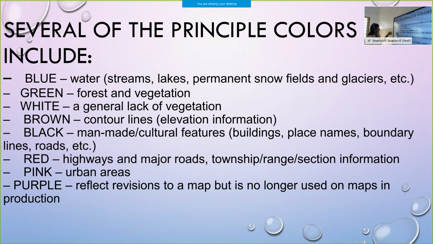Okay. These are the various colors which represent various things. Blue color for water, green color for forest and vegetation, white color for lack of vegetation, brown color for lands and mountains, black color for man-made cultural features like buildings, place names, boundaries, even roads also. Then red color is for highlighting highways and major roads, township, and section information also is represented by the red color. Pink color they use in the urban areas. So these are the various colors which represent various things. Okay.